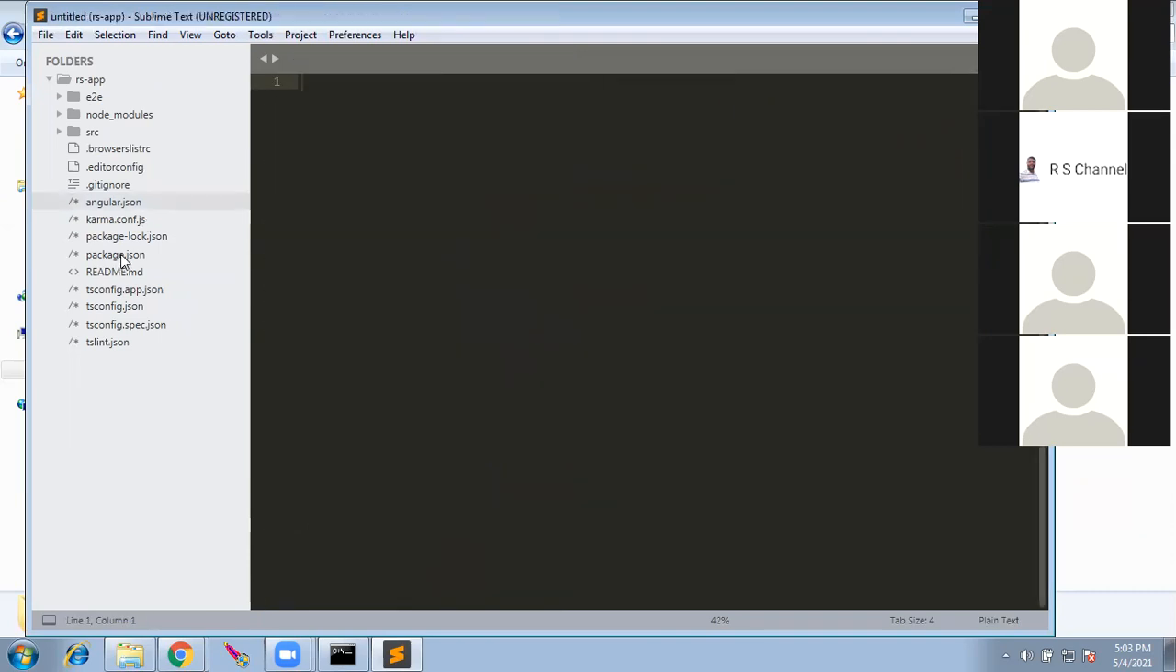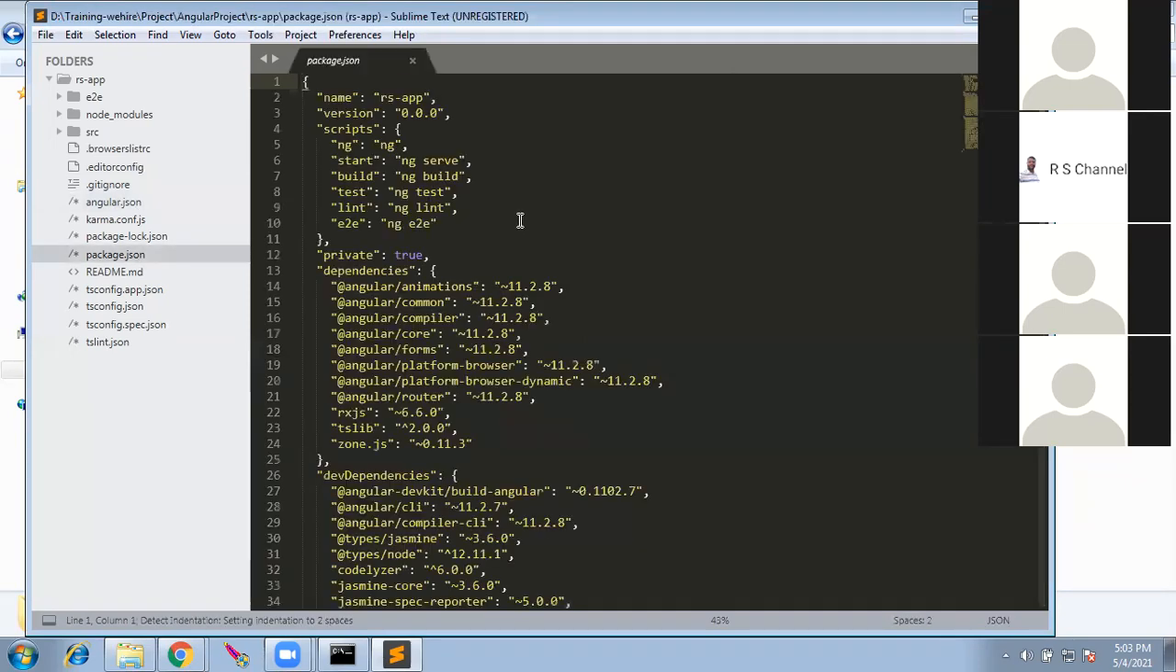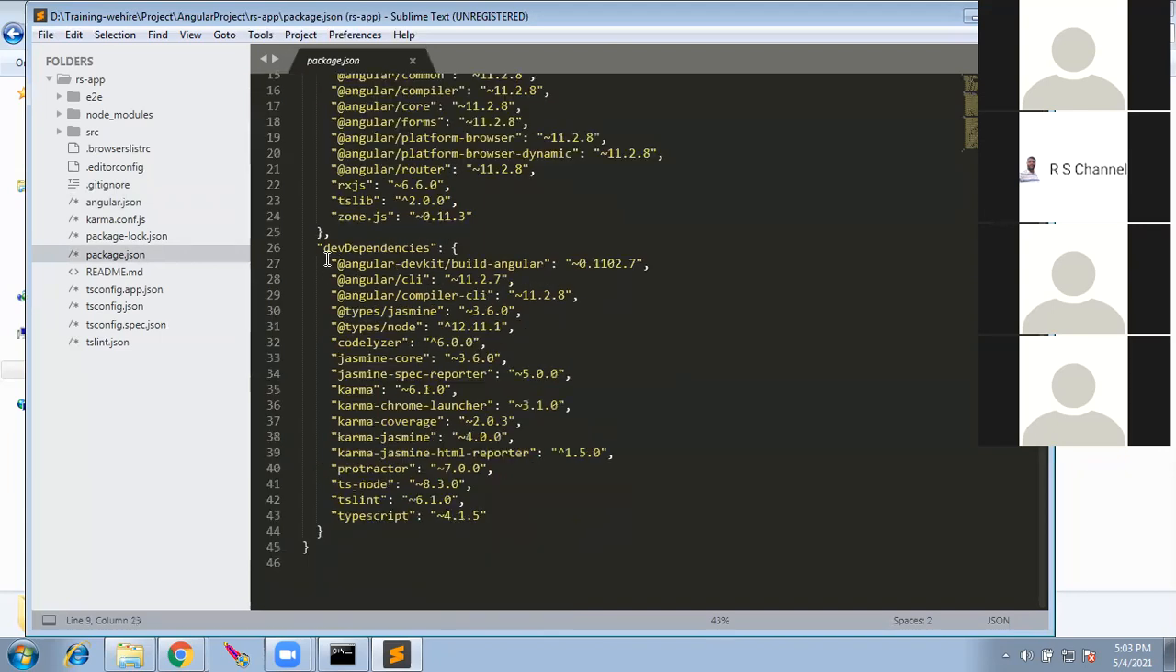Angular. I specifically asked about package.json. Yeah, I was going into the package. package.json will contain all the references to the external dependencies which you are using.